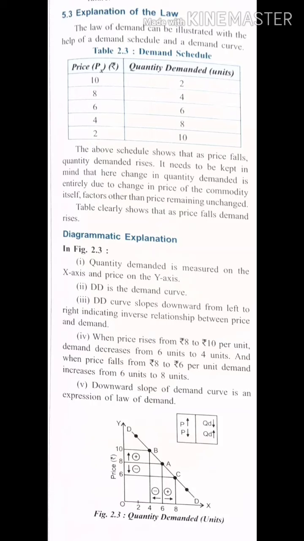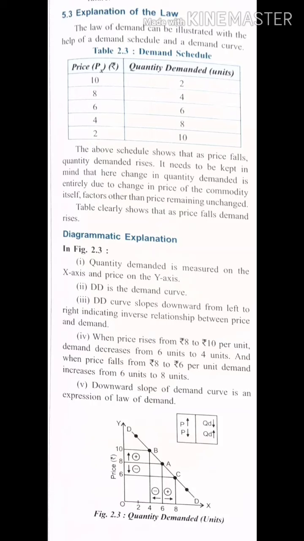Now next is DD. See the demand curve which is sloping downwards. DD states what? DD is the demand curve. Fine. Now third, the DD curve slopes downwards from left to right, indicating an inverse relationship between price and demand. That is what we have studied about the law. That there is an inverse relationship. When price increases, demand decreases, and when price decreases, demand increases. So the downward slope shows the inverse relationship. That we will mention.